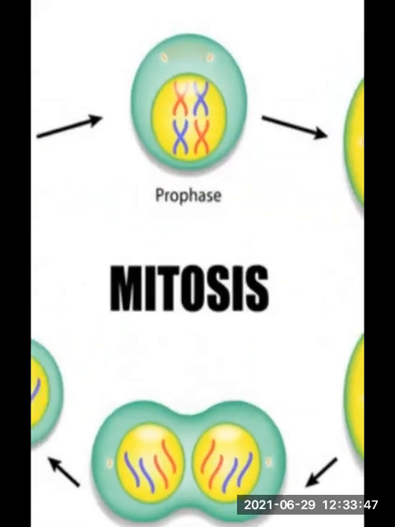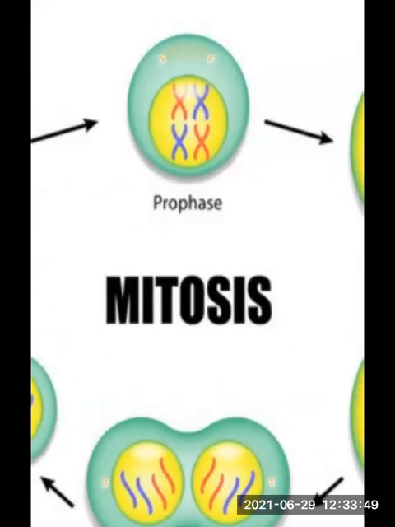I hope the screen is very clear. You can see the prophase stage. So in the prophase stage, what happens? Condensation of the thin thread-like chromosomes starts. Due to this, you can see thread-like chromosomes. They become very short and thick, and they start to appear along with the pairs of sister chromatids.